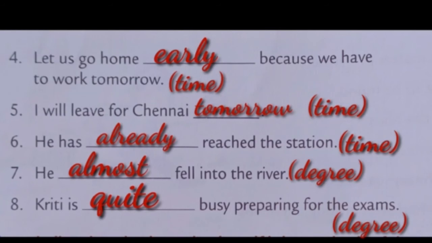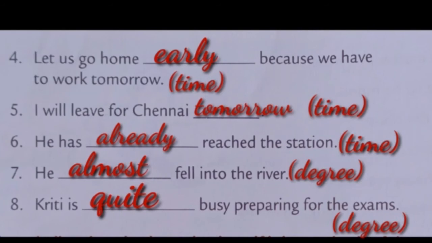What kind, children? Adverb of degree. Eighth one, Kriti is quite busy preparing for the exams. So, here the adverb is quite. What kind is it?